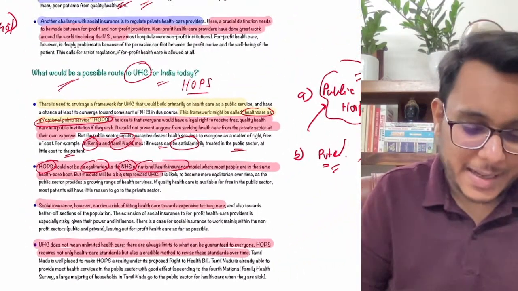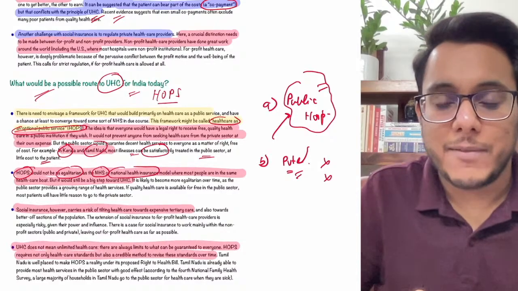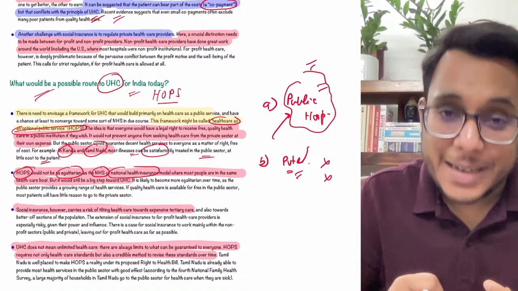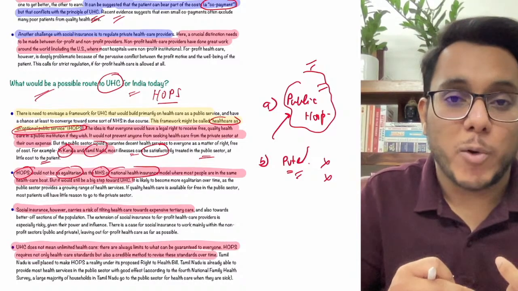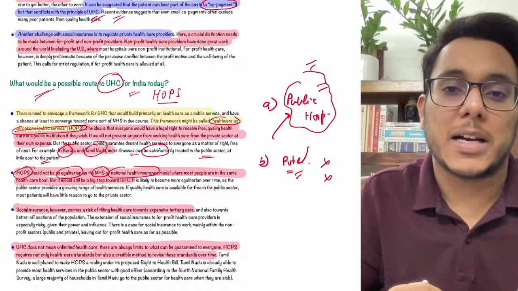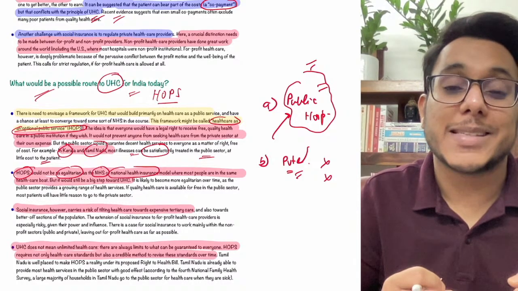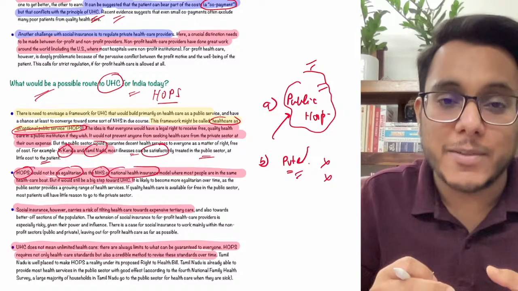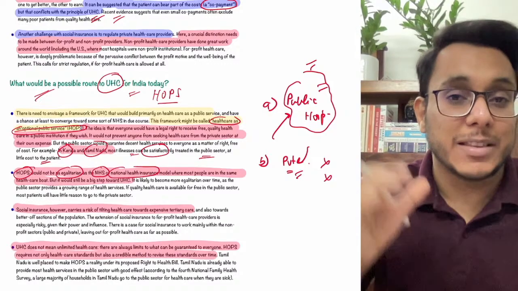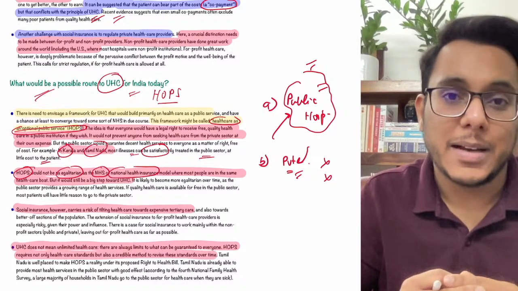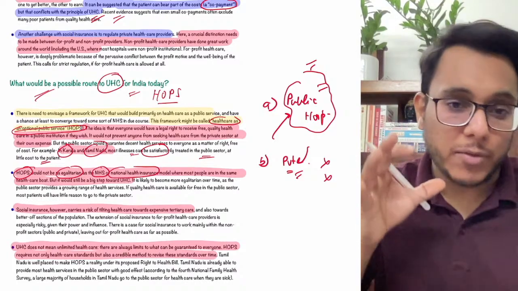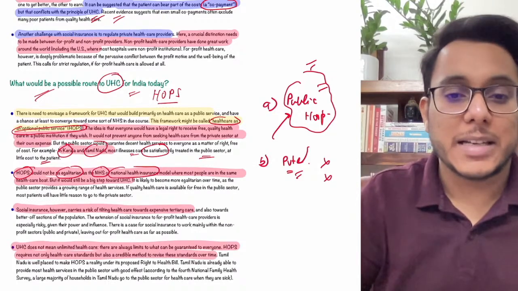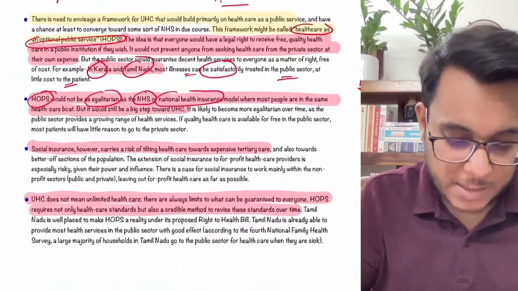Is it clear? See guys, understand that what is needed in India is a strong vertical of public hospitals, but we need to focus on enhancing the user experience in these public hospitals. The public hospitals' capacity is to be enhanced, and more funding is to be provided to them. They are to be provided with adequate human resources so that they can deal with the large number of people getting admitted there. Moreover, the presence of public hospitals, community hospitals, and primary healthcare facilities throughout the country needs to be enhanced. So this is something that has been provided.